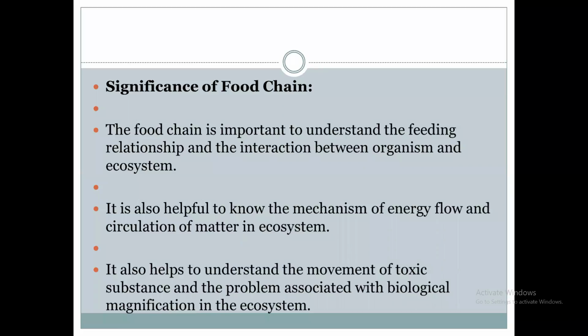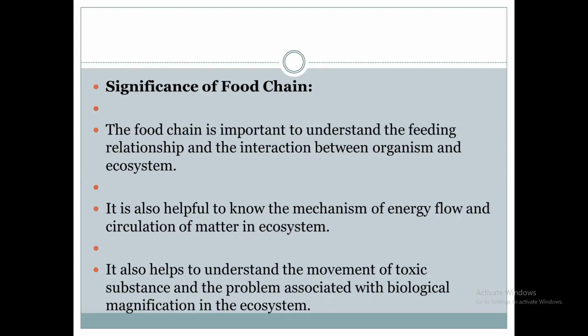And it also helps to understand the movement of toxic substances and the problem associated with biological magnification in the ecosystem. So that concept can be easily known. You can understand which toxic substances are there in various systems.